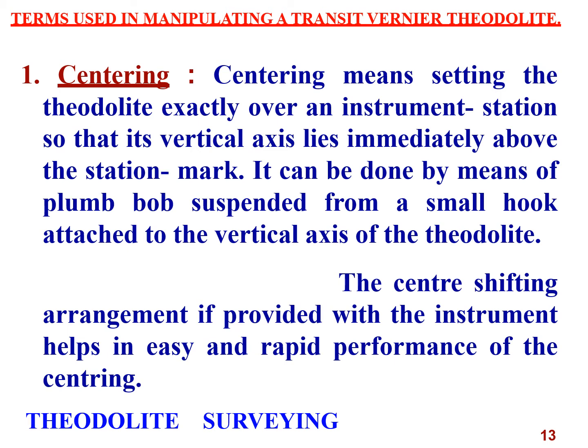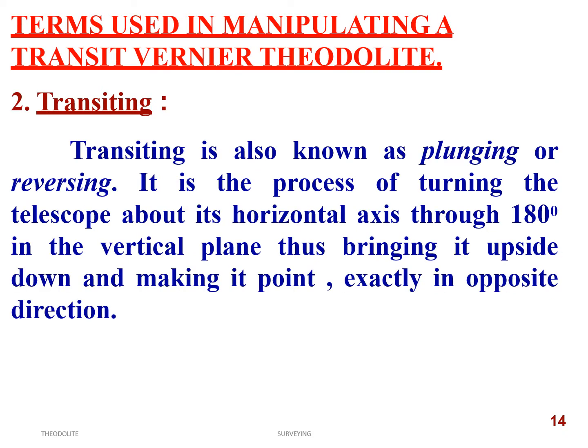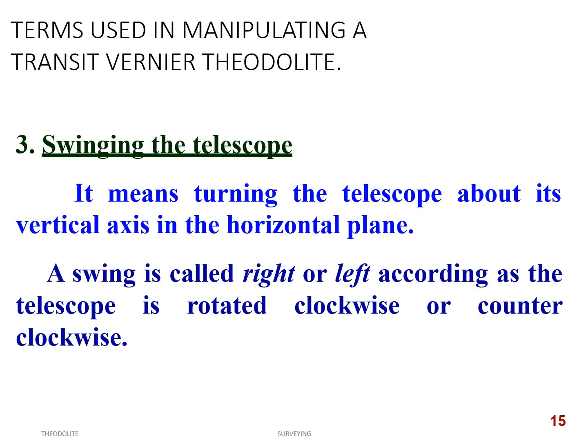What is centering, you might have understood, and what is transiting. As I told you in the initial stages, transiting is also called plunging or reversing. But what is transiting? It is a process of turning the telescope about the horizontal axis through 180 degrees in the vertical plane, thus bringing it upside down and making it point in exactly the opposite direction. Yeah, this is called transiting. So when a theodolite is able to transit, it is called a transit theodolite. Otherwise, it is a non-transit theodolite. So we'll go to the next.